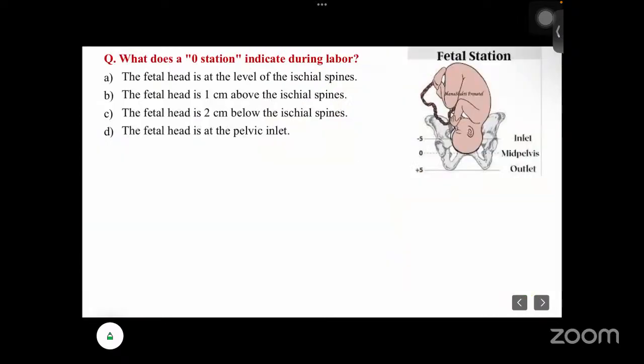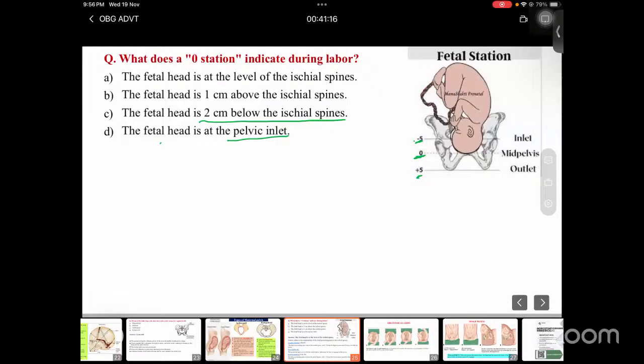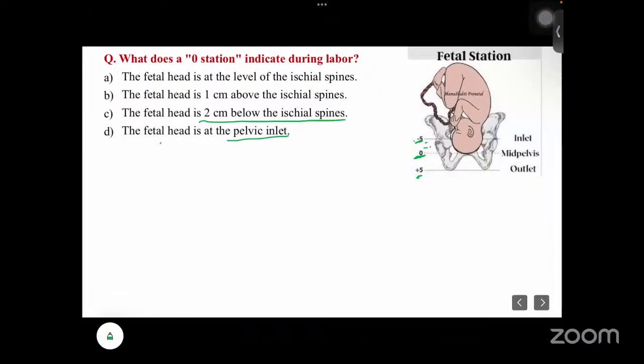Okay, next is, what does a zero station indicate during labor? Zero station means the fetal head is at the level of the ischial spine, not 1 centimeter above the ischial spine, not 2 centimeters below the ischial spine, and not at the pelvic inlet. So by seeing this image also, you can see where 0 will be. The next is -5 and +5, like -0, -1, -2, -3, -4, -5.